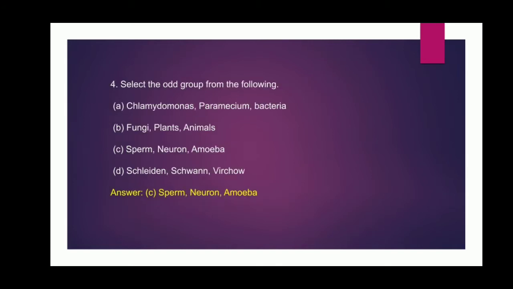Question number 4. Fourth question, select the odd group from the following. Options, chlamydomonas, paramecium, bacteria, then fungi, plants, animals, sperm, neuron, amoeba, Schleiden, Schwann, Virchow. And the answer is option C, sperm, neuron and amoeba. In this, amoeba is the odd one because it can form different shapes, whereas sperm and neuron have a definite shape.